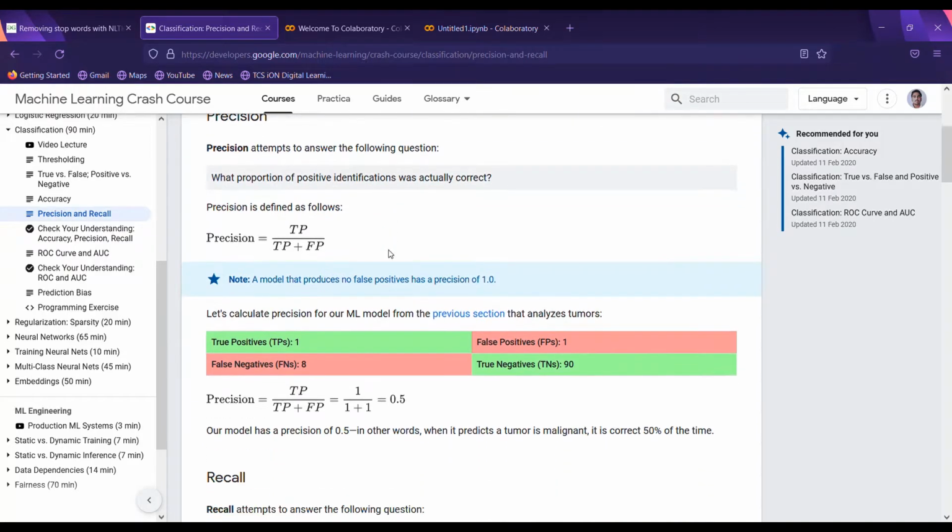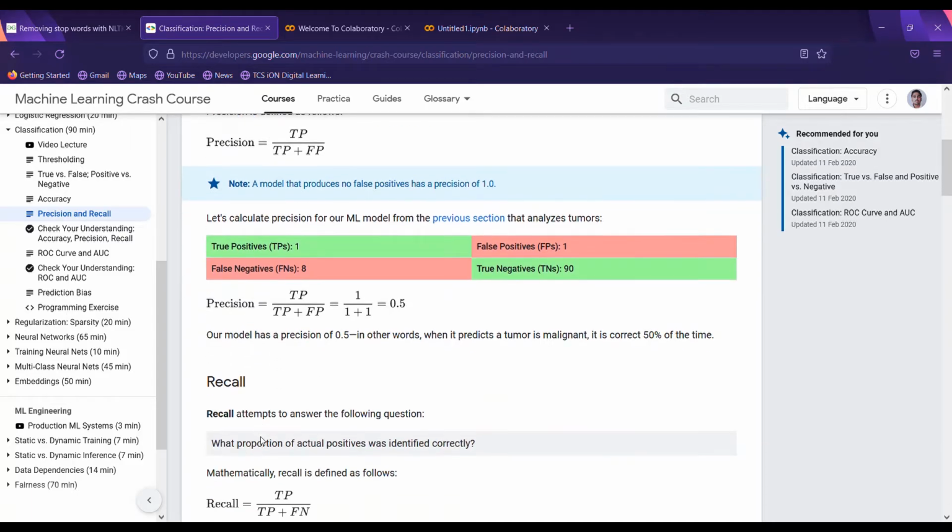Let's calculate precision for our ML model from the previous section that analyzed tumors. True positive 1, false positive 1, false negative 8, true negative 90. Precision is given as 1 divided by 1 plus 1, which is 0.5. Our model has a precision of 0.5. In other words, when it predicts a tumor is malignant, it is correct 50% of the time.